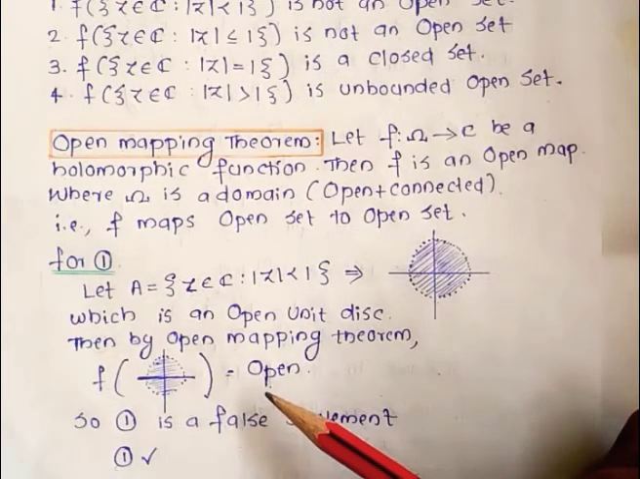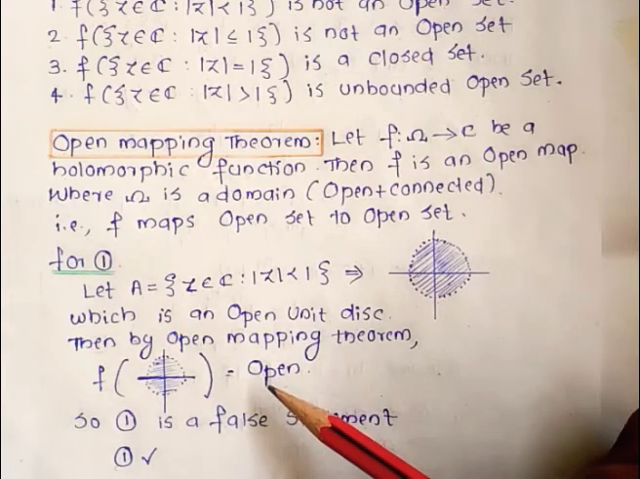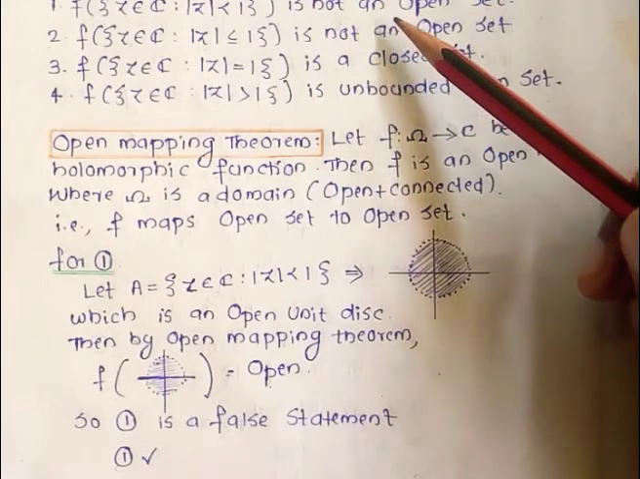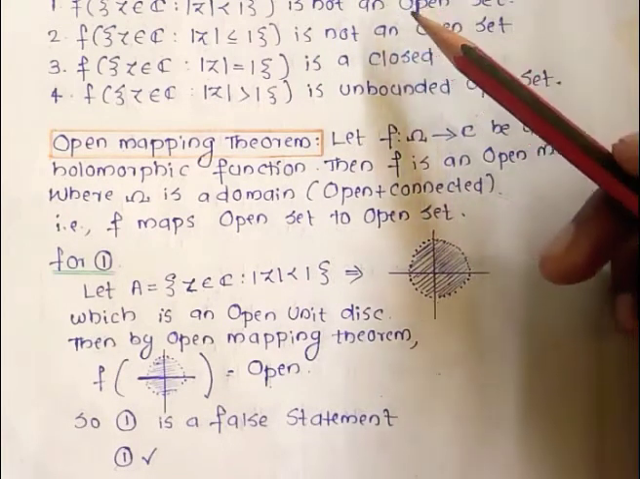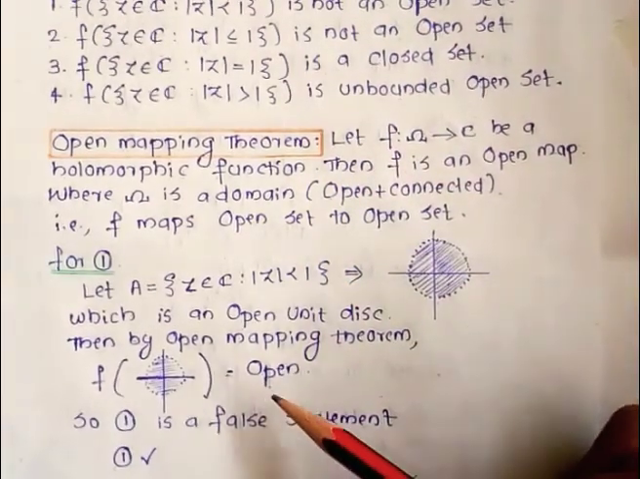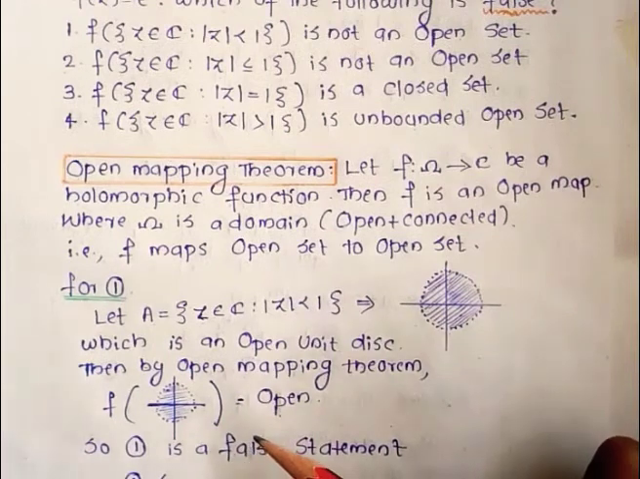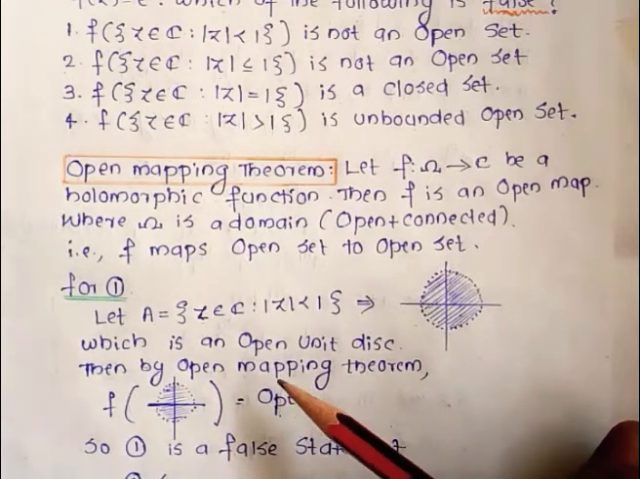That is, the image of the set of all z belonging to C such that |z| < 1 is an open set. But our option says that it is not an open set. So it is a false statement, and hence option number 1 is the false option we want. Since it is a Part B question, the remaining options are true. And hence the answer is option number 1. For the sake of knowledge, we are going through the remaining options.